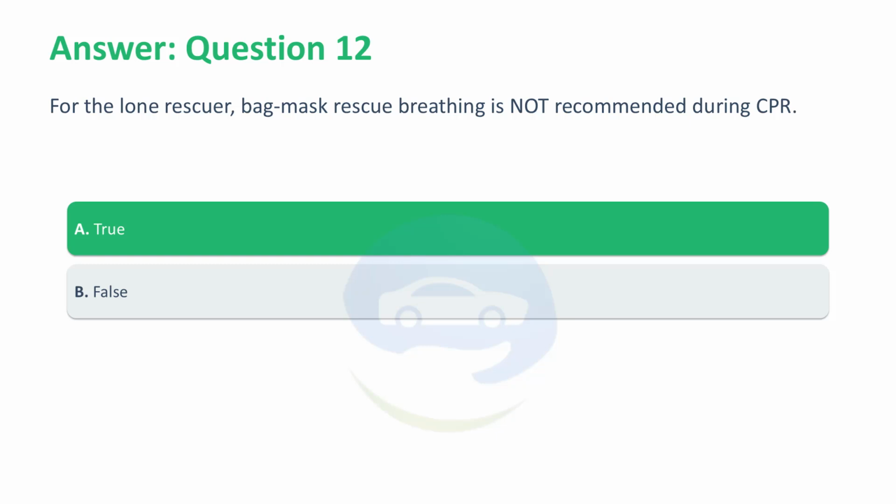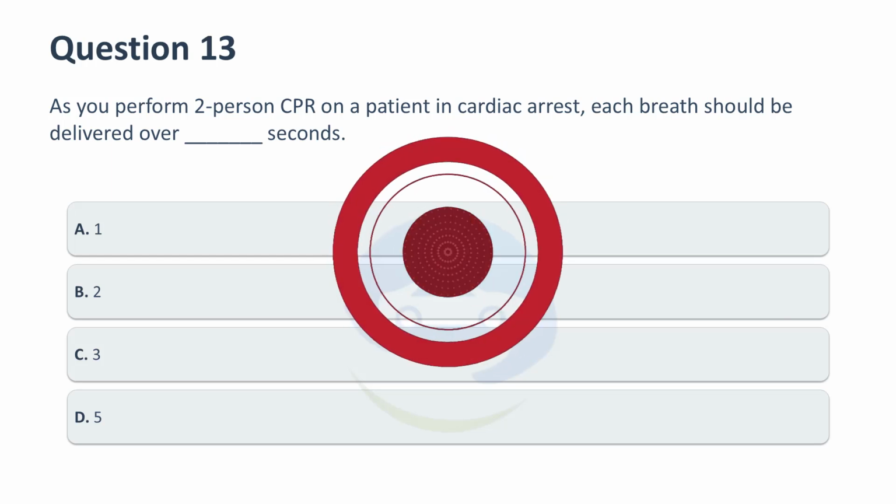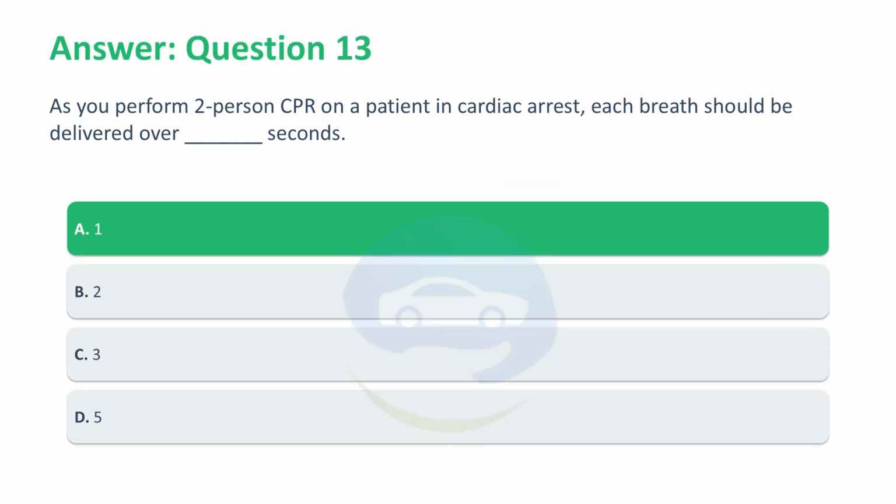Correct answer, A. True. Two rescues are recommended to deliver effective ventilation with a bag mask device. As you perform two-person CPR on a patient in cardiac arrest, each breath should be delivered over how many seconds? A. 1. B. 2. C. 3. D. 5. Correct answer, A. 1. Giving breaths over 1 second helps minimize interruptions in chest compressions.